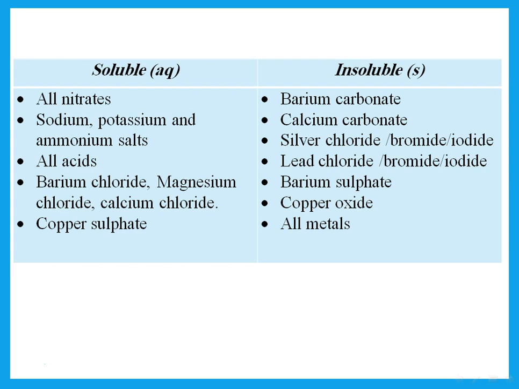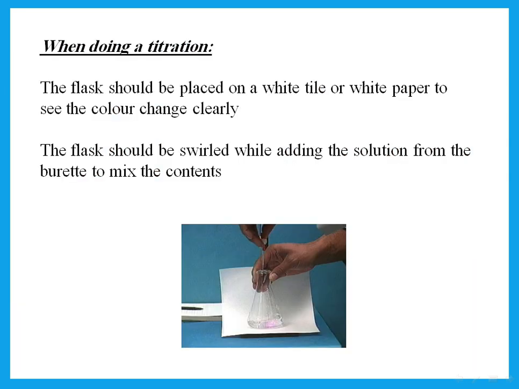Now, things that we work with like barium chloride, magnesium chloride, calcium chloride, copper sulfate, all of these you should know are soluble. Now, what is insoluble? Most carbonates are insoluble. So barium carbonate, calcium carbonate, and actually copper carbonate also. All of these will form precipitate, so their state symbol is S. Silver halide, lead halide, barium sulfate, copper oxide, and of course all metals, all of these are insoluble, so their state symbols would be S.